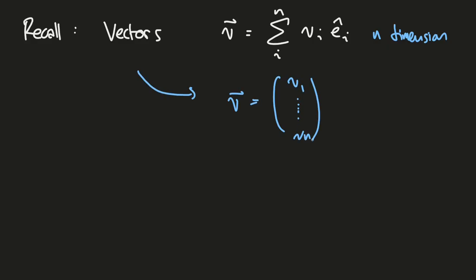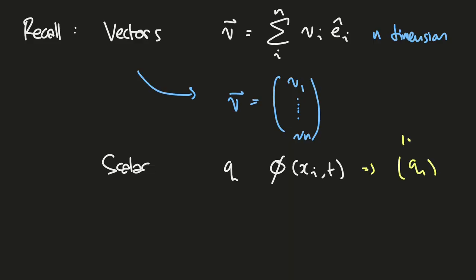Next, we know about scalars, for example Q as electric charge in electrodynamics and V as a scalar field in the previous video about vector calculus. A scalar has a matrix representation as a 1x1 matrix, and a vector has a matrix representation as a 1xn matrix in an n-dimensional vector space.